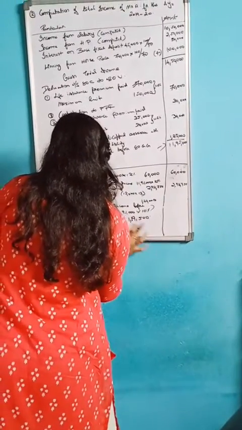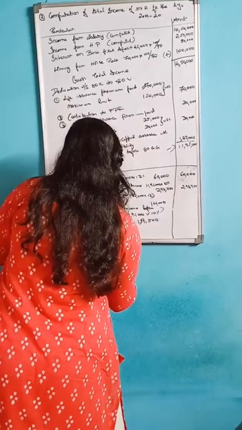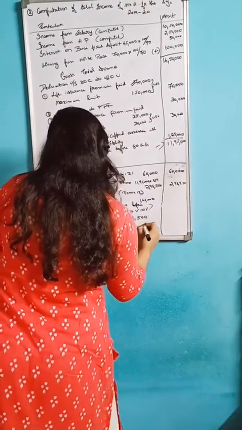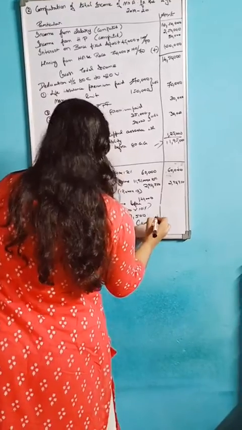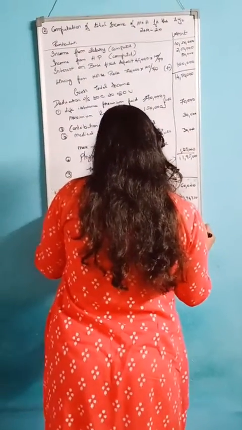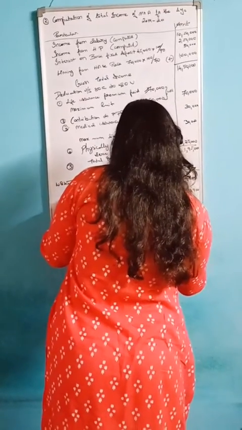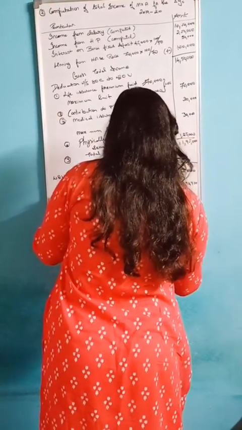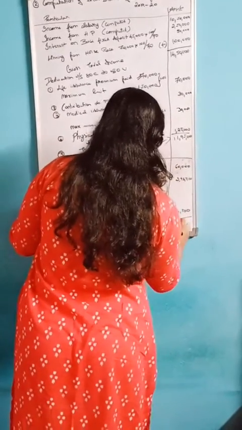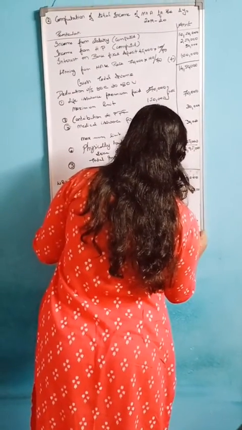So in the amount column, the taxable amount is whichever is less. In this, whichever is less, you will get the answer 24,500. In this, whichever is less, you should see that is the final answer, that is 24,500.